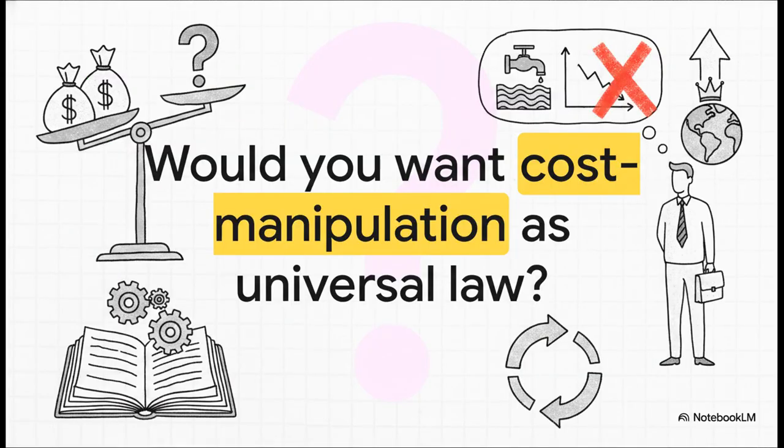So, how do we actually test this? We use the principles of universalizability and reversibility. Just ask yourself, would this manager be happy living in a world where absolutely everyone lies about their financial data and pollutes their own drinking water? Obviously not. So the action totally fails the test of the categorical imperative.